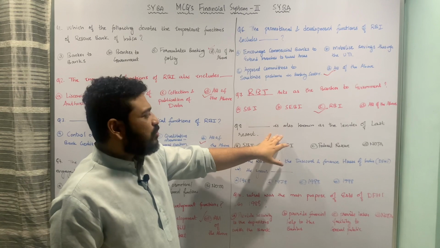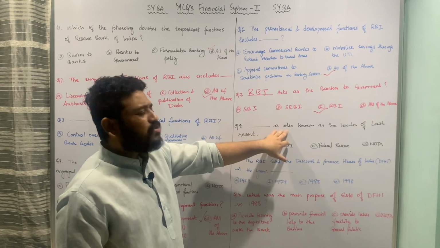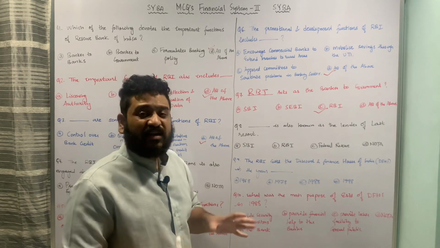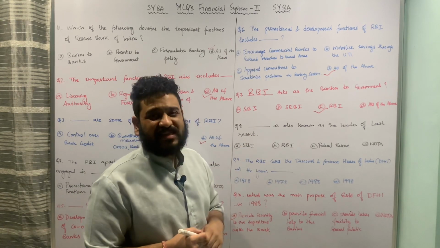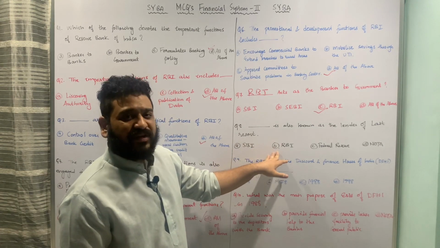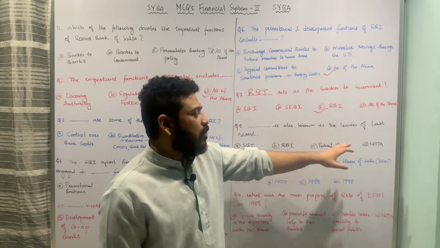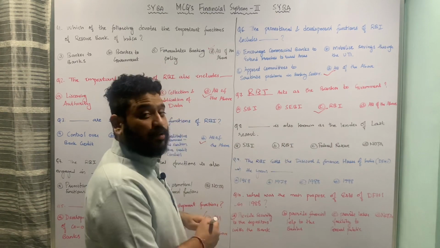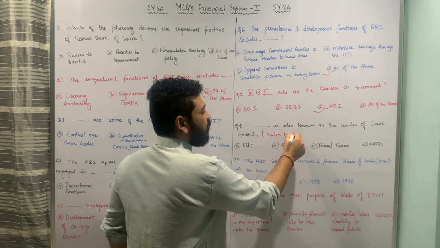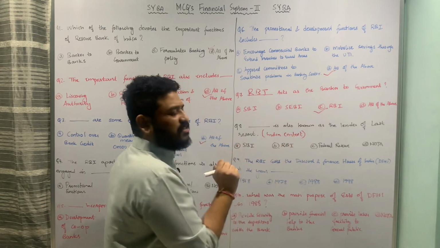Again, a very easy sort of question. Dash is also known as the lender of last resort. The lender of last resort, who is known as that? Whether it is A, State Bank of India; B, Reserve Bank of India; C, Federal Reserve; or D, none of the above. So here I am looking at it in the Indian context. In Indian context, who is the lender of last resort?